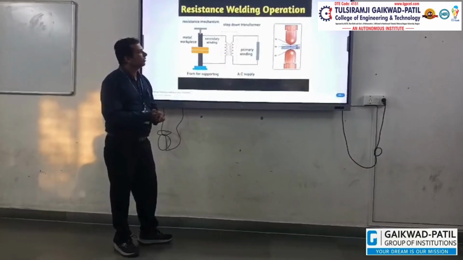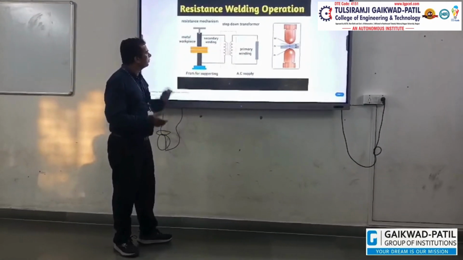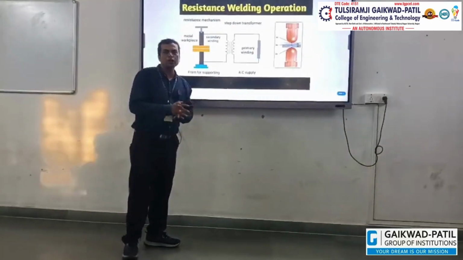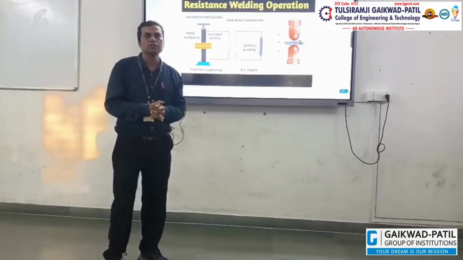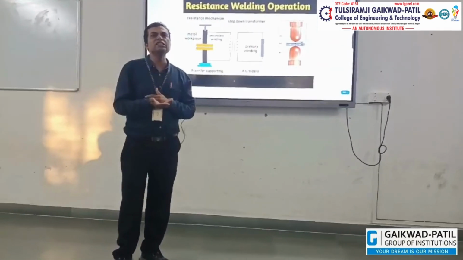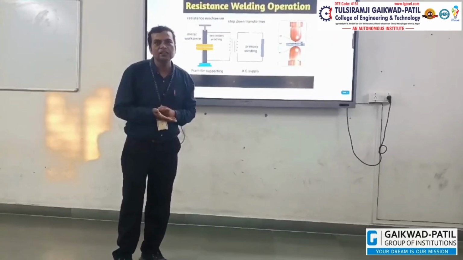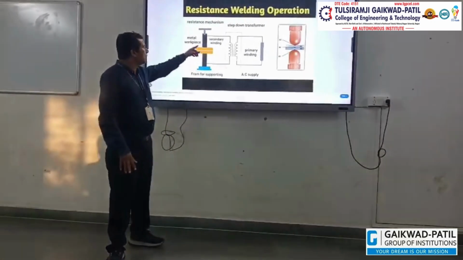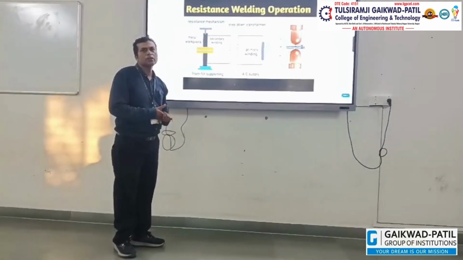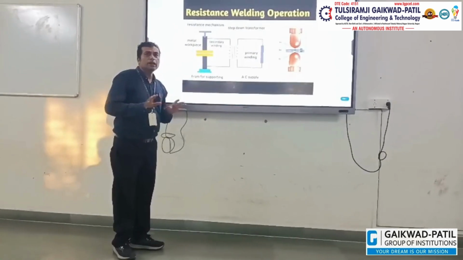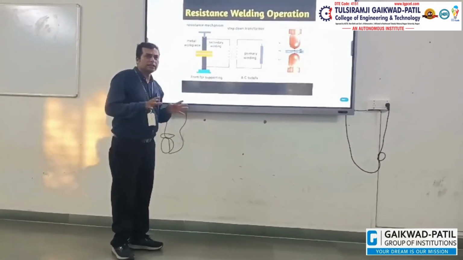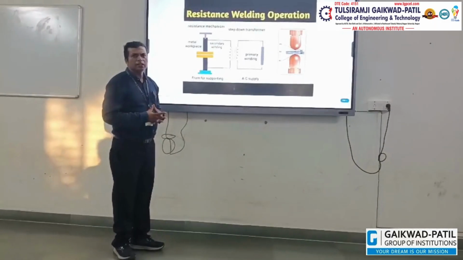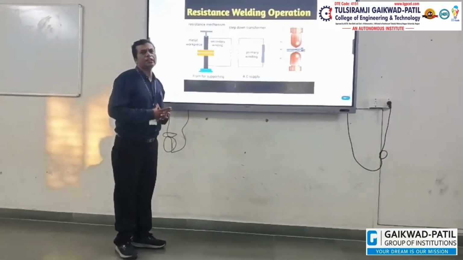As well, we use a copper electrode. The copper electrode has very little resistance. Very little resistance indicates that the current passes easily through the copper electrode, so we do not get any significant resistance in it, only negligible resistance.